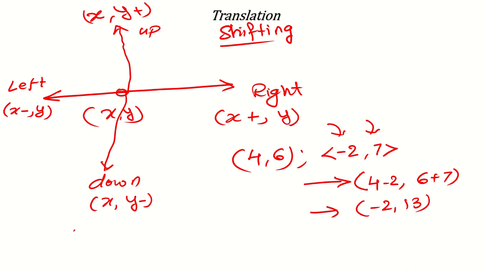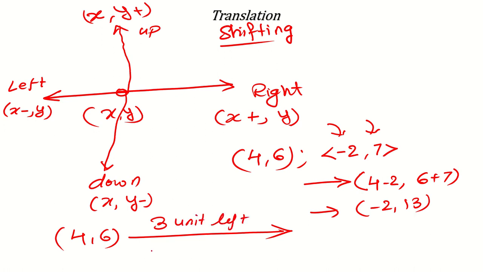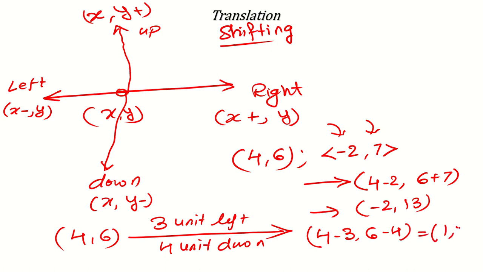But if they say that 4, 6 is translated 3 units left and 4 units down, then what will you do? Left and right are for x, so left means minus from x, and down means minus from y. So 6 minus 4. What will be the new point? The new point will be 1 and 2. Like this you can use the concept of translation or shifting, and it is going to be a very easy question for you. No need to worry about that. Just remember only this part.